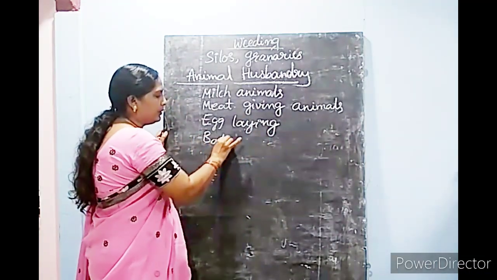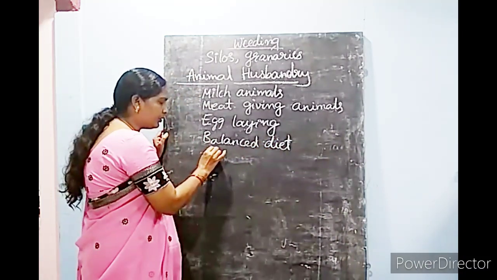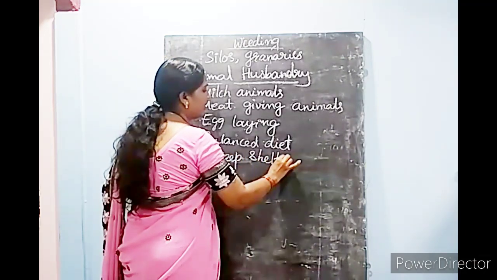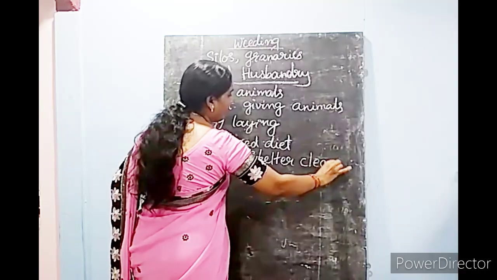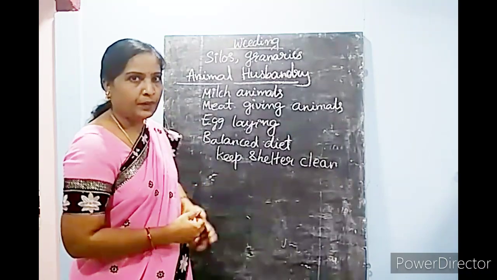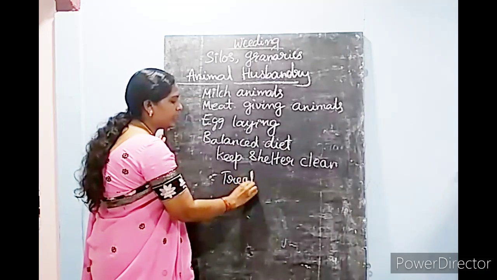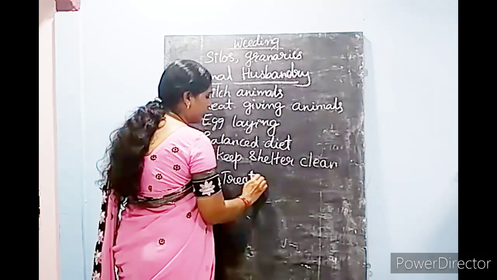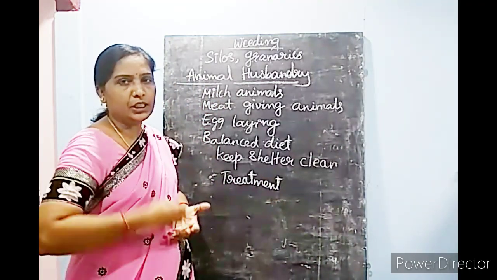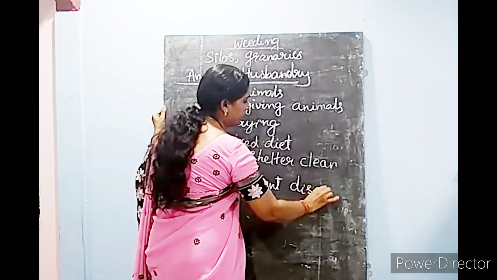They should provide a balanced diet to the animals, and they should keep their shelter clean. They must keep the shelter clean. Proper ventilation should be there where they are domesticating these animals. And when the animals get any disease, immediately they must consult a veterinary doctor who treats the animals, and they should give treatment for diseases.